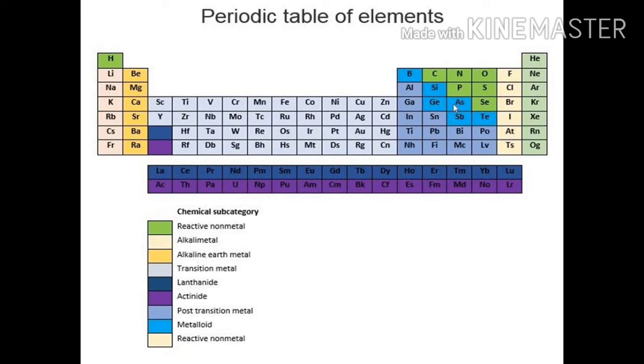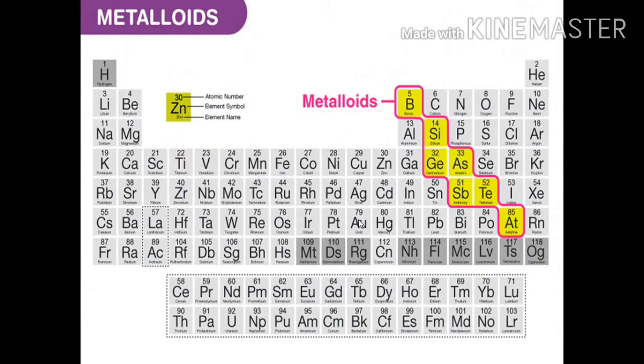These boron, silicon, germanium, arsenic, antimony, tellurium all belong to metalloids. These metalloids are in between the metals and the non-metals. We will have a clearer view of the metalloids here. We have boron, silicon, germanium, arsenic, antimony, tellurium and astatine. These are all the metalloids.